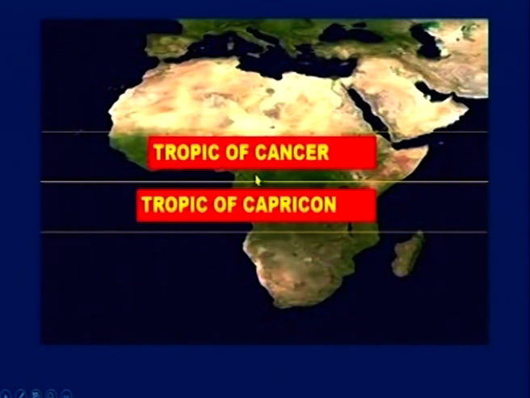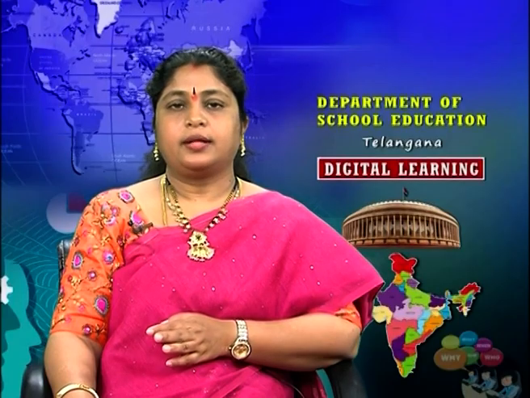And so, how is the climate here? It is very hot because sun's rays fall directly on the equator, right? So, these regions in Africa are the hottest regions in the world. Okay, can you see this? Yes. Then, there is no winter in this region, right?